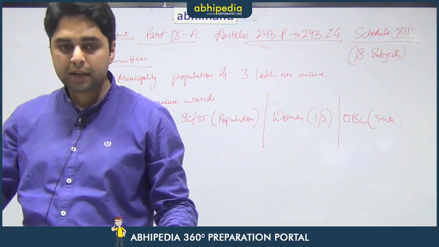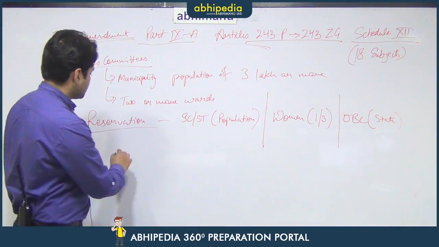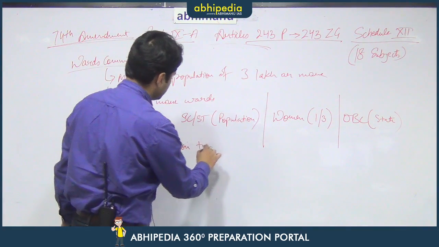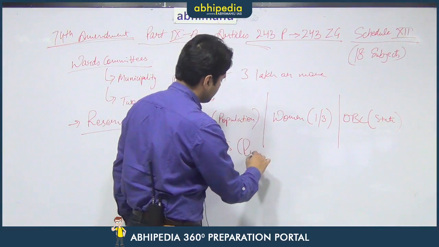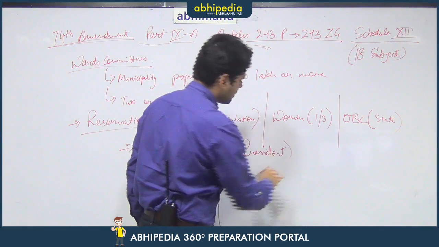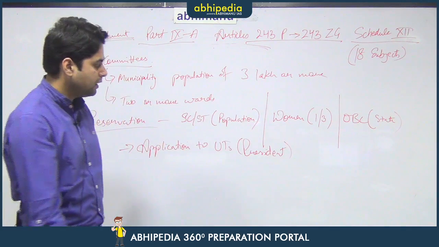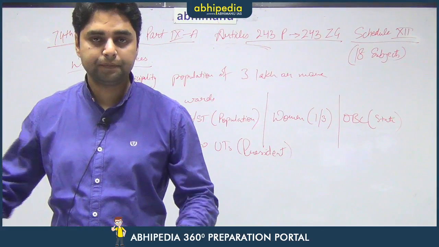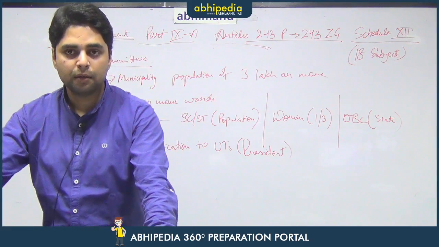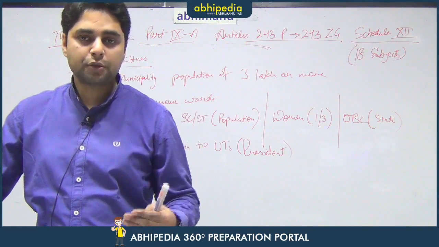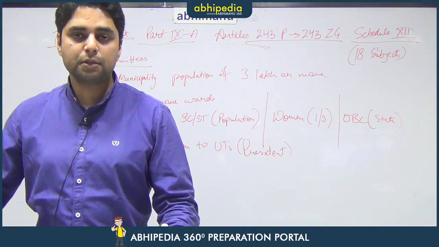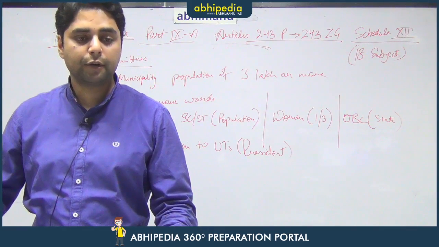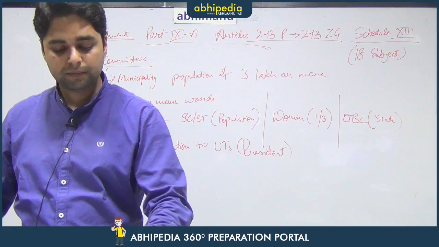Now, what it means is, let us take a practical example. Application to UTs is to be directed by the President of India. Let us take the example of Chandigarh. Chandigarh has a municipal body. Can you tell me in the comment section what is the name of the municipal body that is there in Chandigarh? It's a very easy question, but you should have known by now that there are 3 levels of bodies for municipality, and which municipal body is there for the city or union territory of Chandigarh. Can you tell me in the comment section?